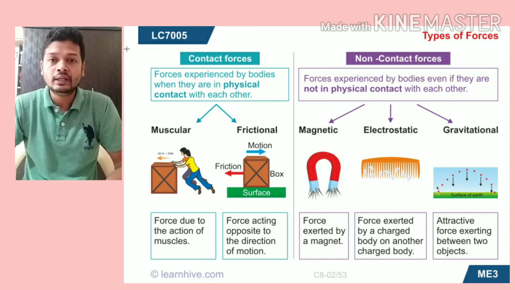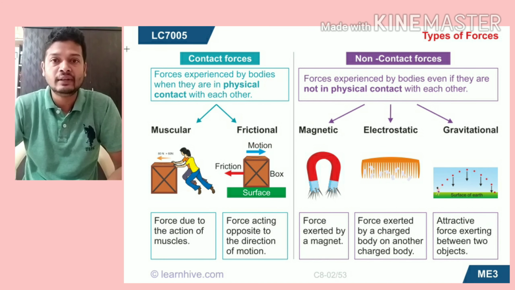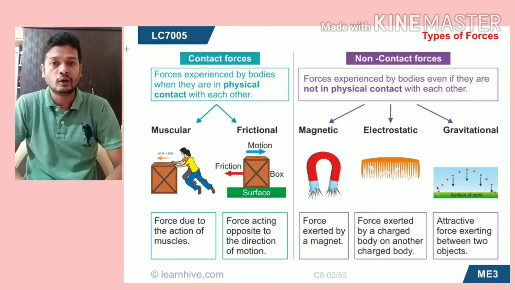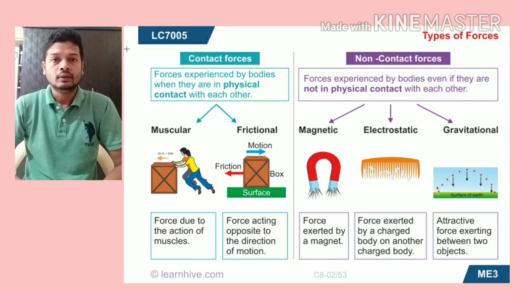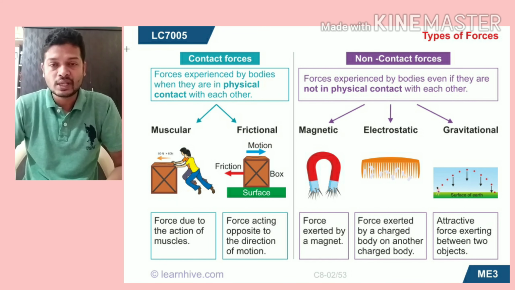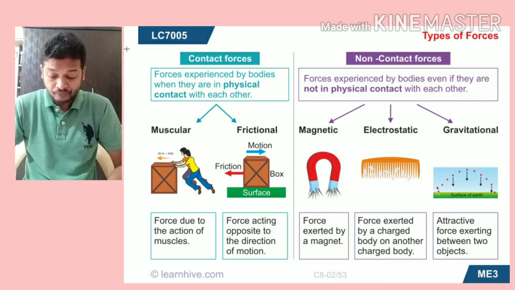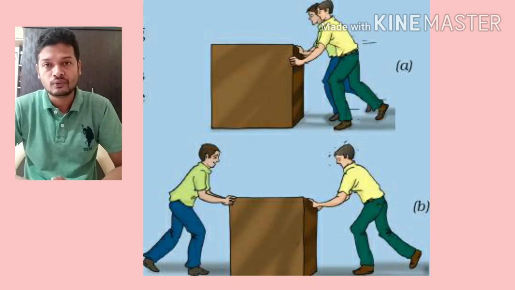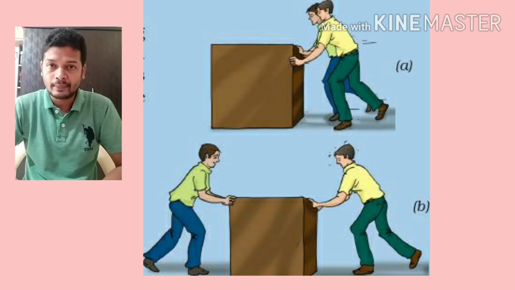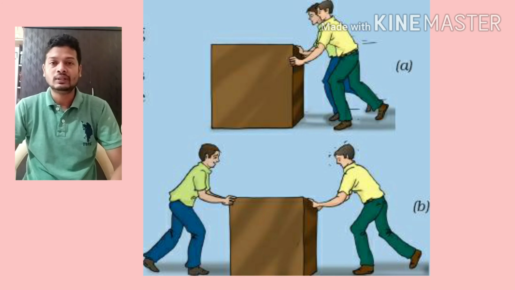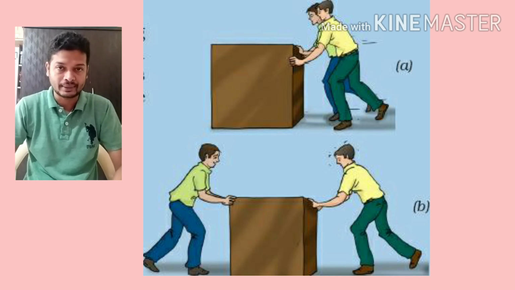So we studied the definition of force, and then we studied contact and non-contact forces, with different examples of each. Then we also studied balanced and unbalanced force. Balanced force means there is no net movement or no net displacement. Unbalanced force is the one which causes displacement of an object.